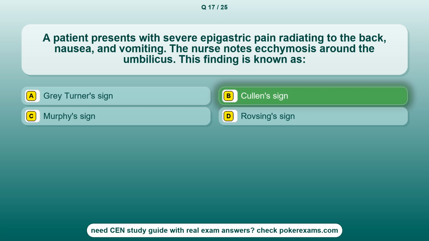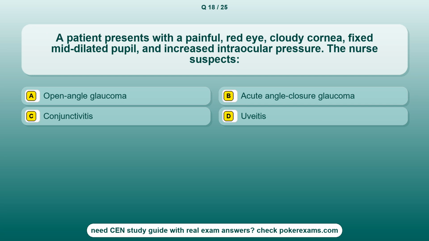The correct answer is option B, Cullen's sign. Question 18. A patient presents with a painful, red eye, cloudy cornea, fixed mid-dilated pupil, and increased intraocular pressure. The nurse suspects option A, open-angle glaucoma. Option B, acute angle-closure glaucoma. Option C, conjunctivitis. Option D, uveitis.